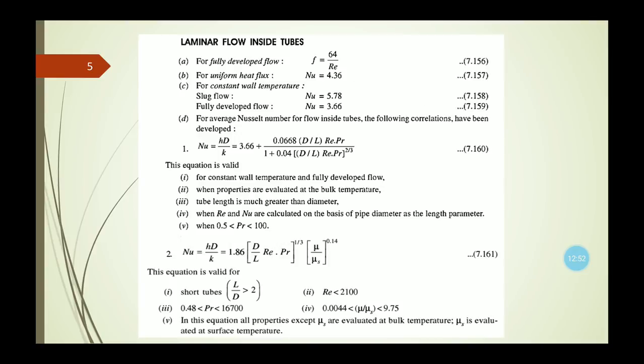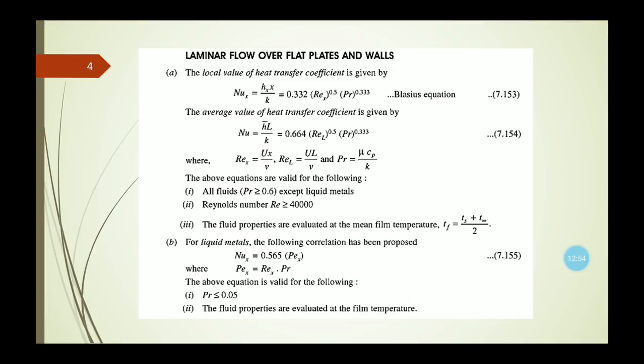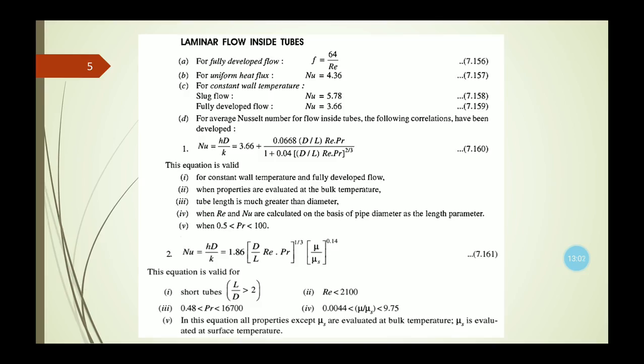Now, earlier we have seen the laminar flow over flat plates and walls. In the next slide, we will get different equations for laminar flow inside a tube. In case of internal flow, laminar flow inside a tube, for fully developed flow, f equals 64 by Re, that is 64 by Reynolds number. Next, for uniform heat flux, the Nusselt number equals 4.36. So there is a constant value for the Nusselt number.